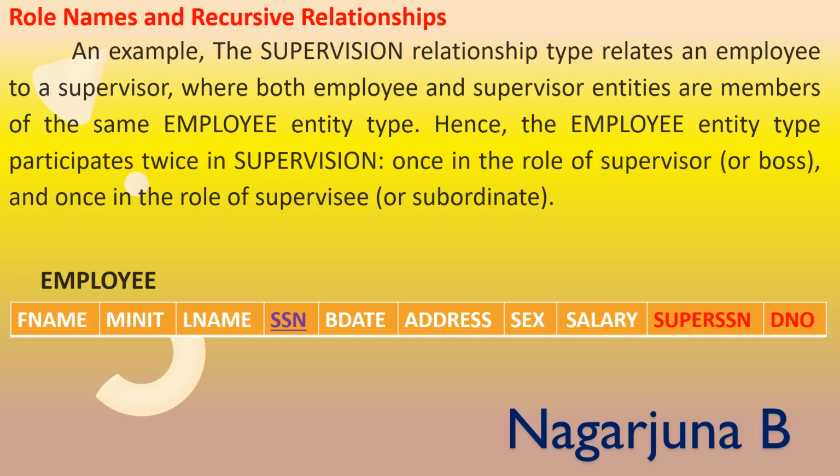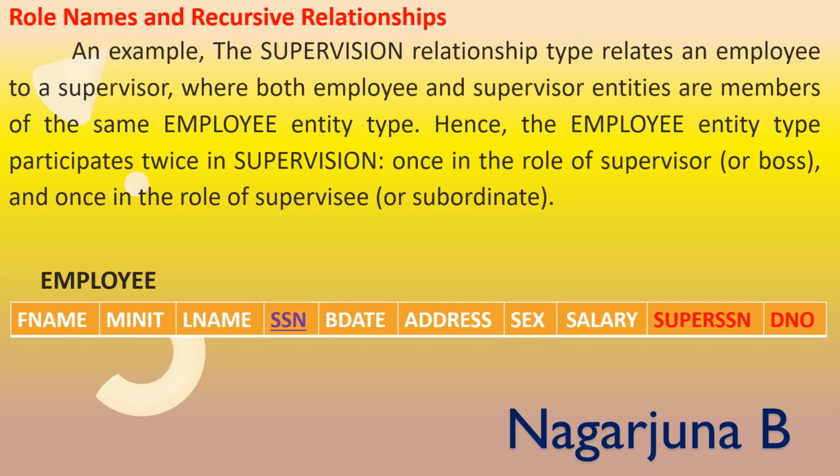This in a relationship will be indicated in the form of an attribute in an entity. For example, here we can see super SSN.